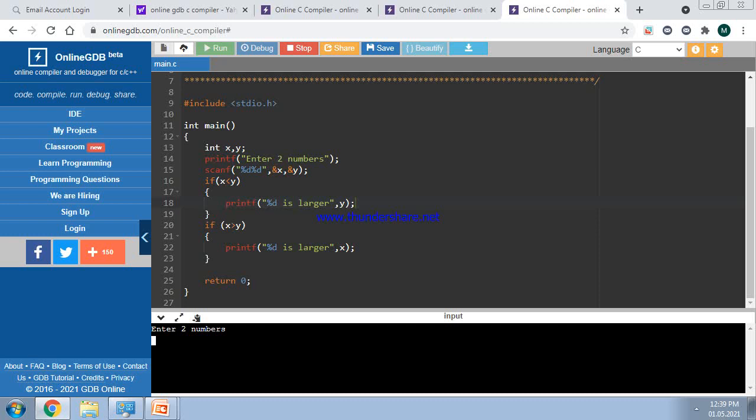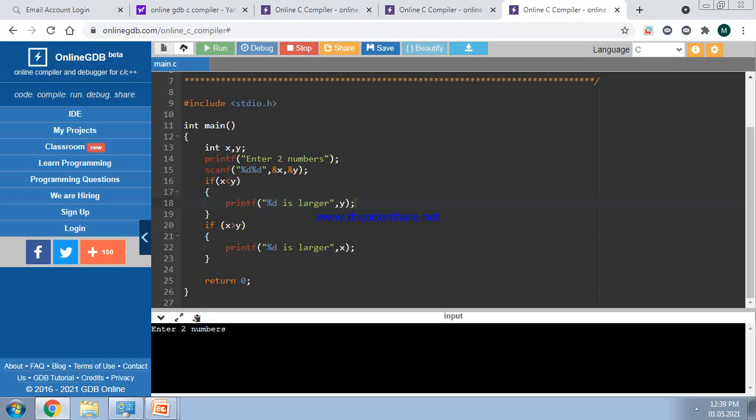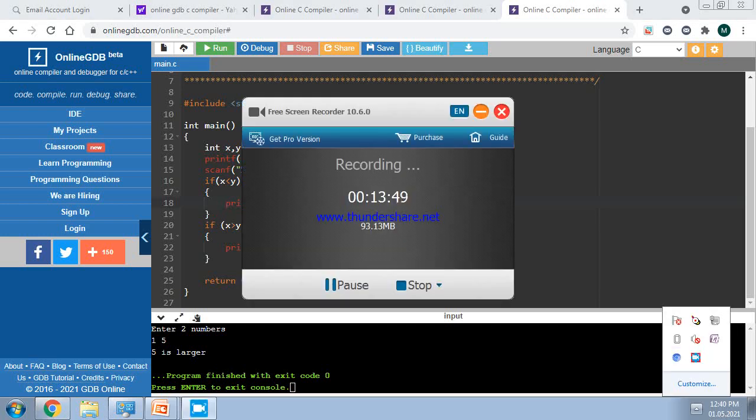Enter the two numbers, 54, 3. Now 54 is larger. Okay. Now let us run the program and enter another input. Suppose 1, 5. So 5 is larger. So you have to run this program. Okay, so let us stop. Thank you.